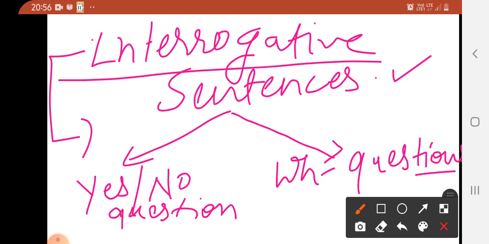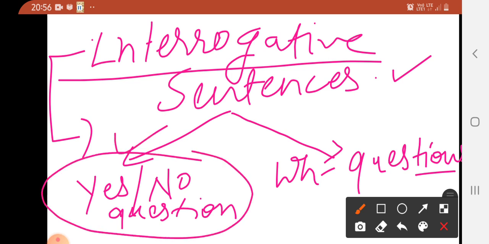These are topics you have covered in previous classes, but I am revising them so that you get a clear picture and it becomes easier to understand narration. Narration is not a very big deal, and it is not as problematic as we think. So, the first is yes-no questions, and the second is WH questions.